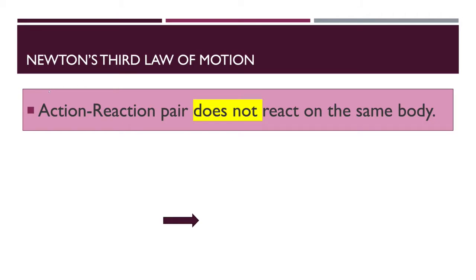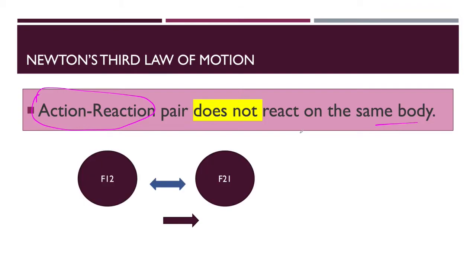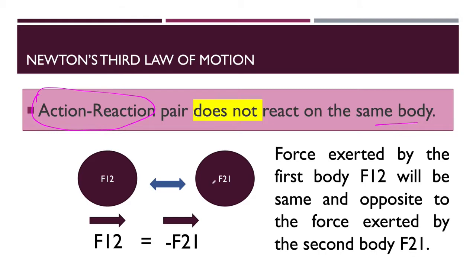So when there is an action reaction pair, it will never act on the same body. It will act on different bodies. So suppose these are two bodies, F12 and F21. So two bodies are present here. When this force is applied on this body, it will also exert a force on that.